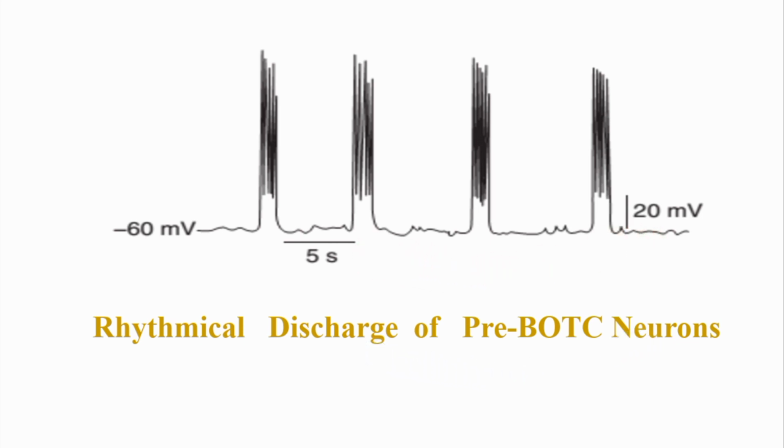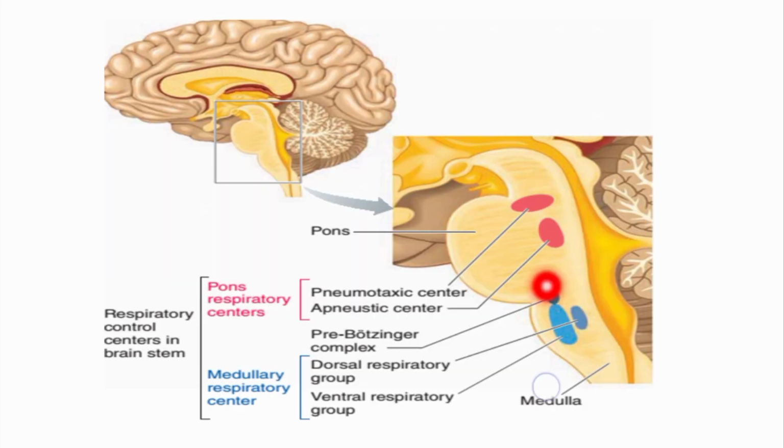It undergoes self-induced action potentials which are similar to those which originate from the SA node of the heart. Impulses from the pre-Botzinger complex pass to the DRG or dorsal respiratory group of neurons and thus generate the basic rhythm of respiration. So this was about the first component, the pre-Botzinger complex.